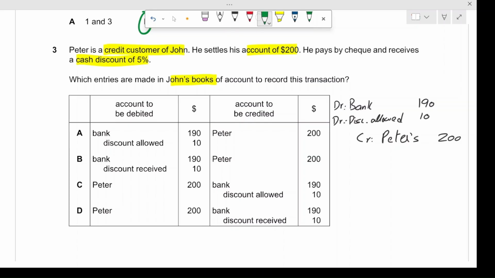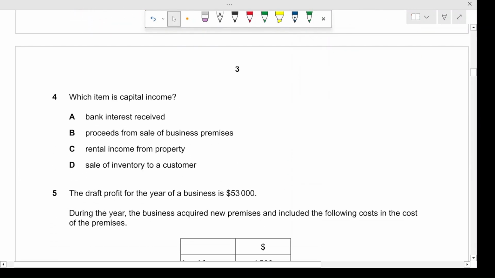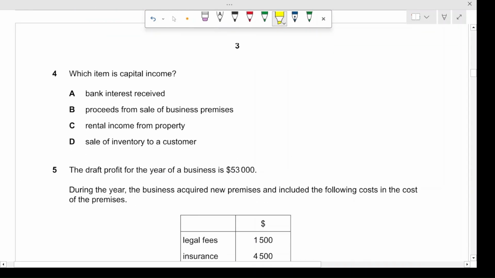So the correct answer is option number A. This is the correct option. Moving on, which item is capital income?